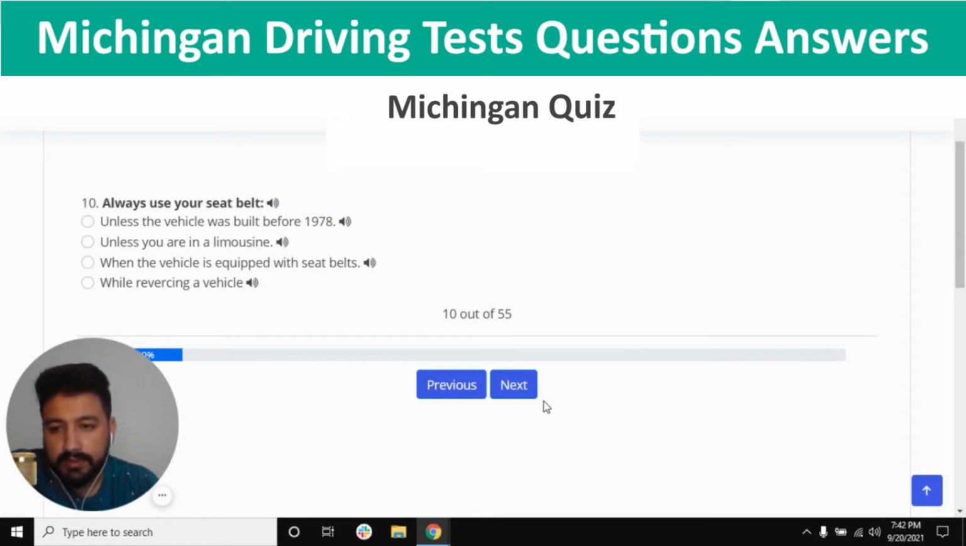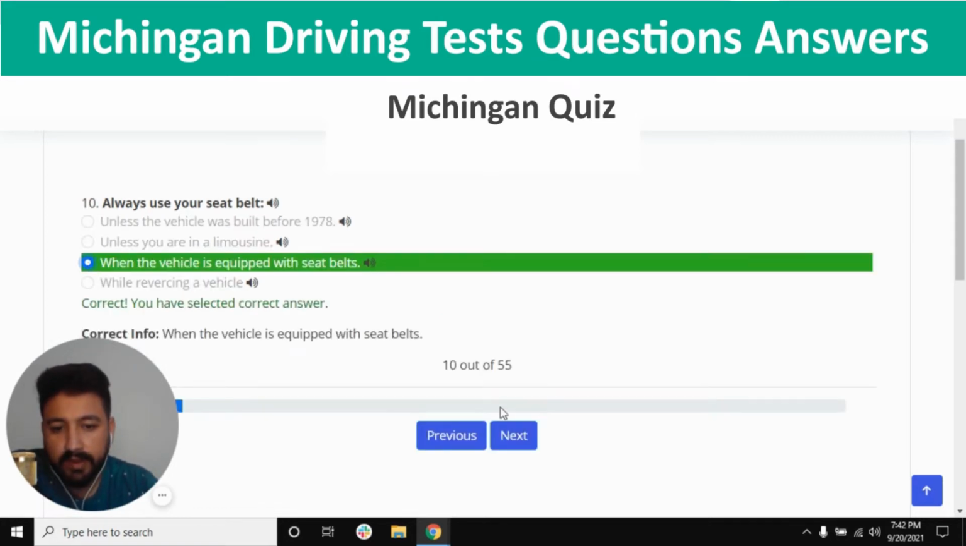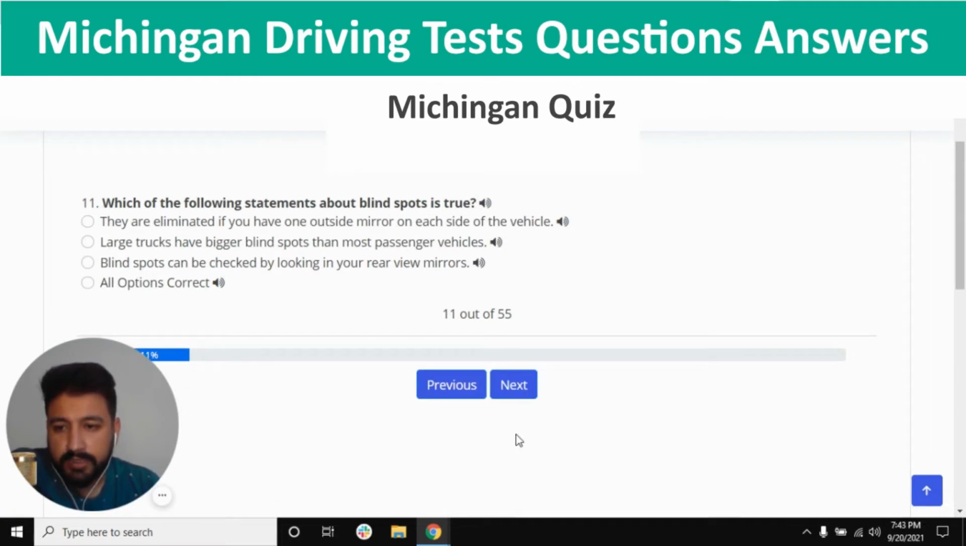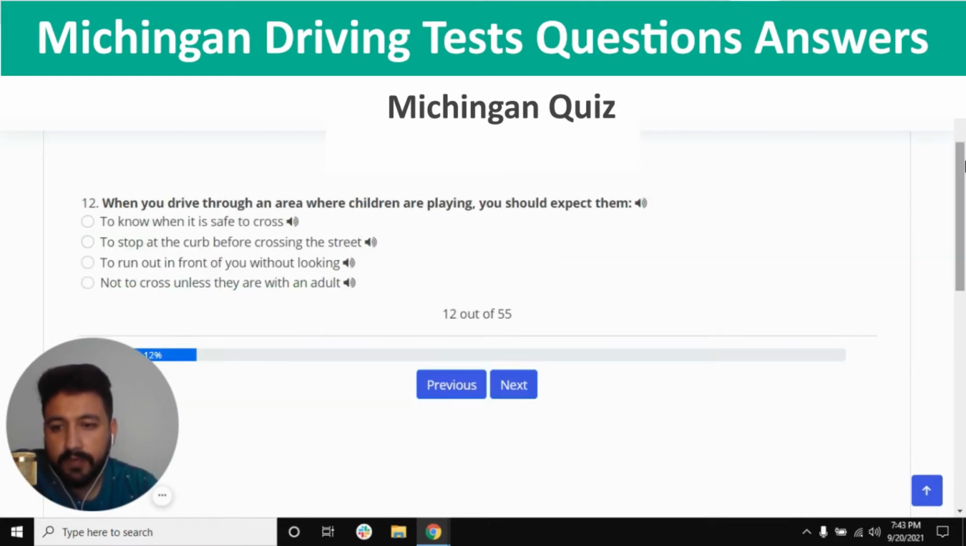10th question is, always use your seat belt. The right answer is when the vehicle is equipped with seat belt. So let's click on the third option, and next. The 11th question is, which of the following statements about blind spots is true? So I'm going to click on the second option, which is large trucks have bigger blind spots than most passenger vehicles. So next.